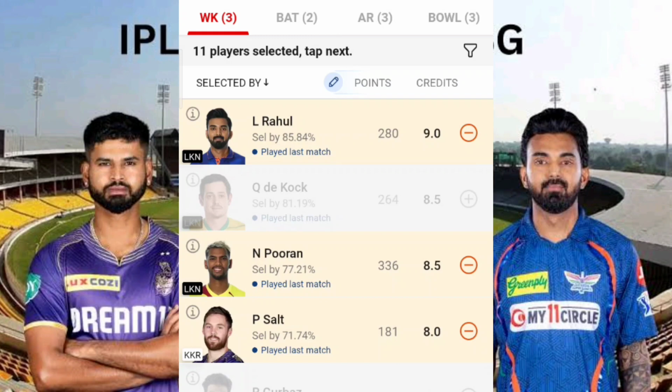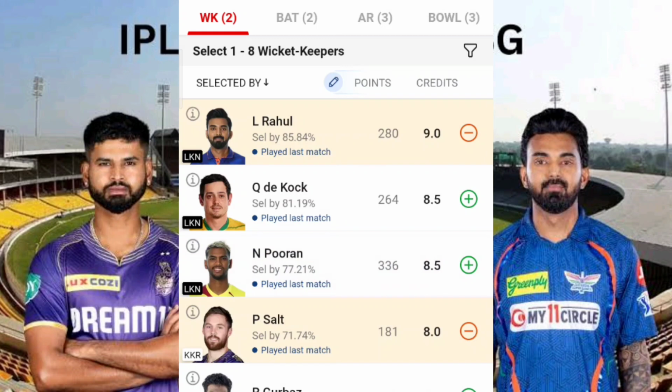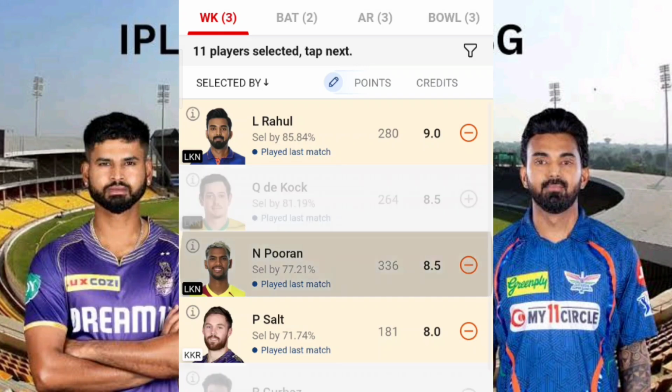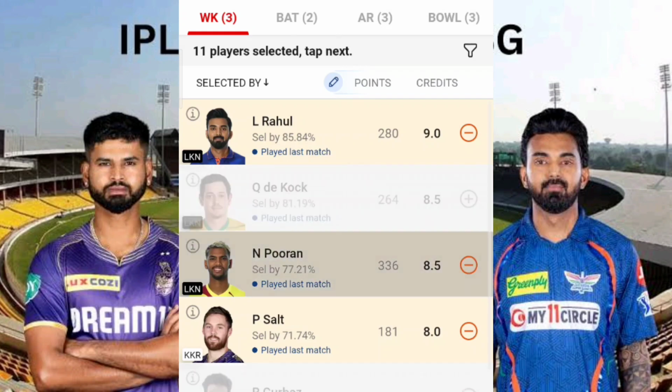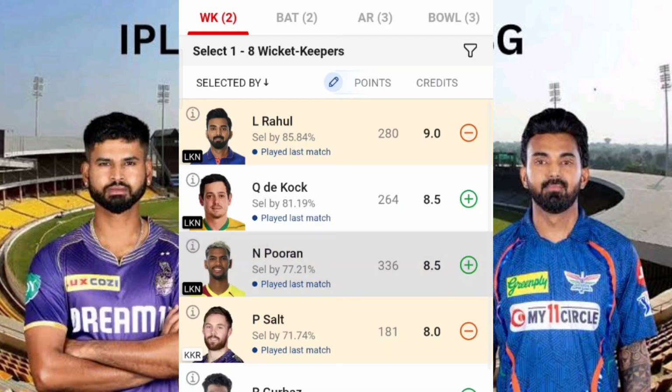Coming to Nicholas Pooran, let me tell you one thing. Last match, again, a big flop. He was not there in the DT itself, but tomorrow's match won't be the case. Mark my words. There are some scenarios where you can even go for him as your vice captain. So that is one consideration with respect to Nicholas Pooran.